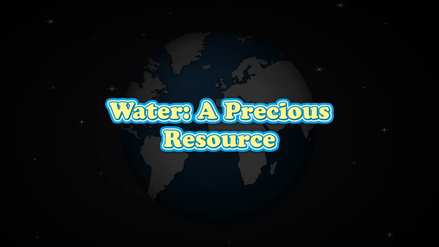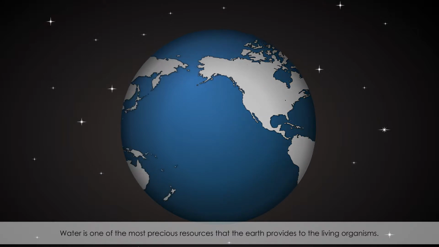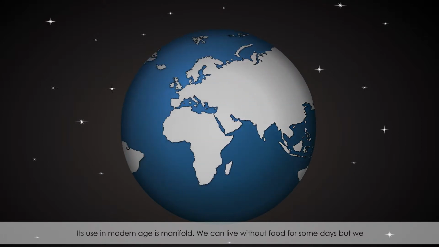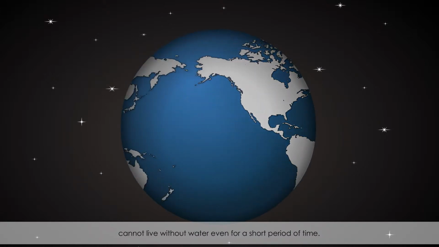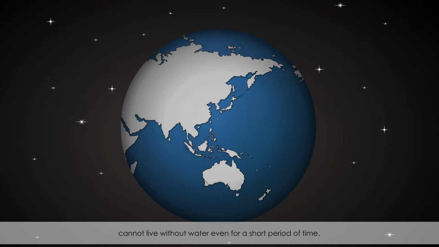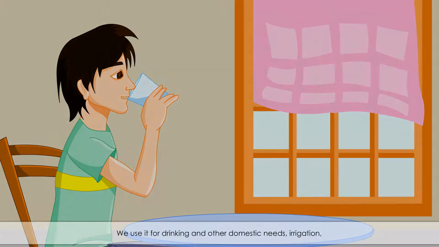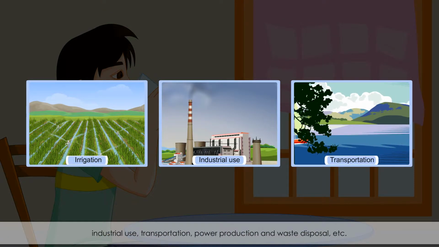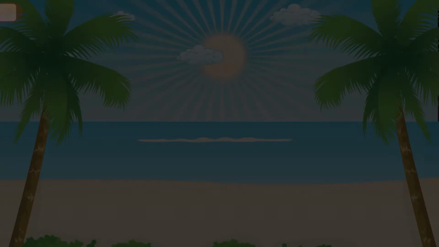Water, a precious resource. Water is one of the most precious resources that the earth provides to the living organisms. Its use in modern age is manifold. We can live without food for some days, but we cannot live without water even for a short period of time. We use it for drinking and other domestic needs, irrigation, industrial use, transportation, power production, and waste disposal, etc. The plants and animals also need water to survive.